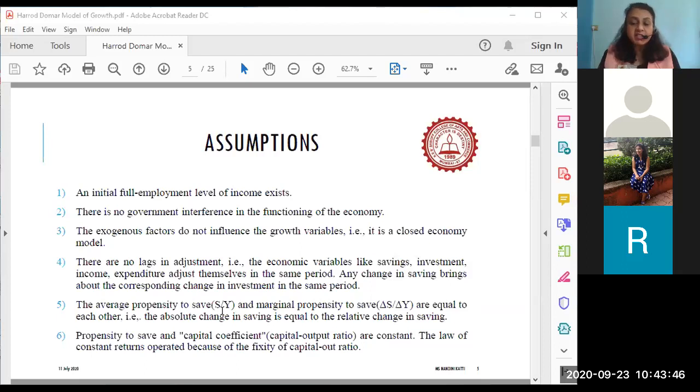Class, answer. Y is equal to C plus. No, not even G. Not I plus G, not I. Yes, Kunika has got it right. Y is equal to C plus S.